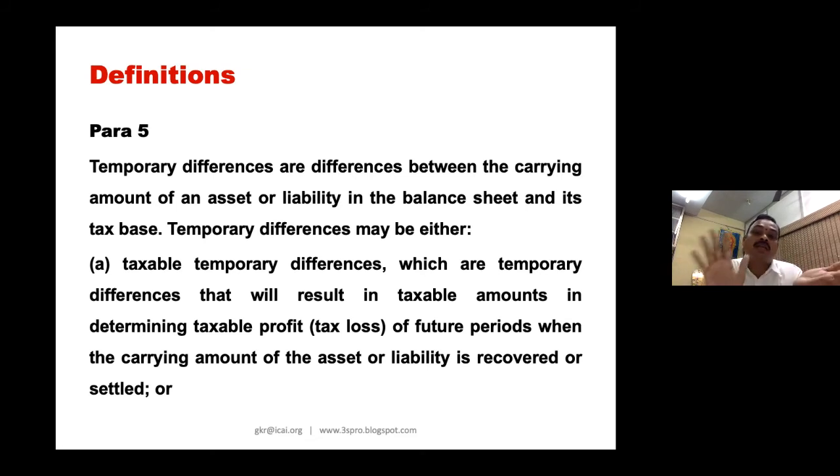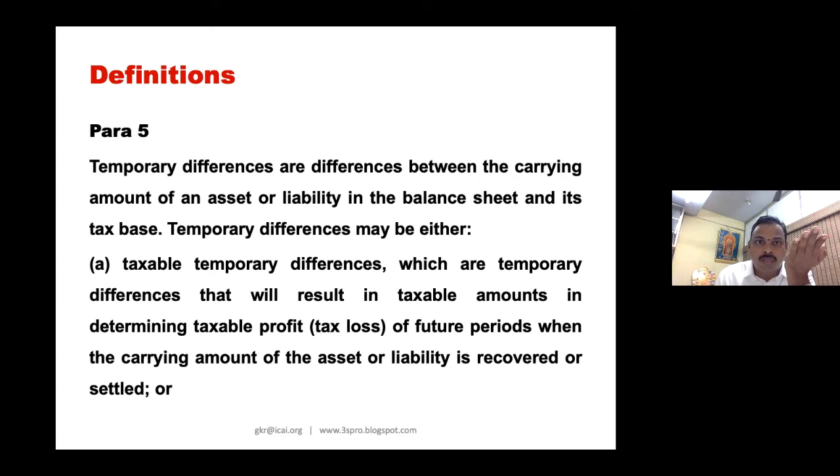Meaning, this taxable temporary difference means your tax base is, I repeat, tax base is less. That means the carrying amount for tax is less, and the carrying amount here is more. So when the carrying amount of the asset is high and the tax base is less. Okay, for example, in depreciation, as per tax the base is only 30. 100 minus 70, you have depreciated. But here you have only depreciated 100 minus 40. So 60 only is there. So here it is 30.